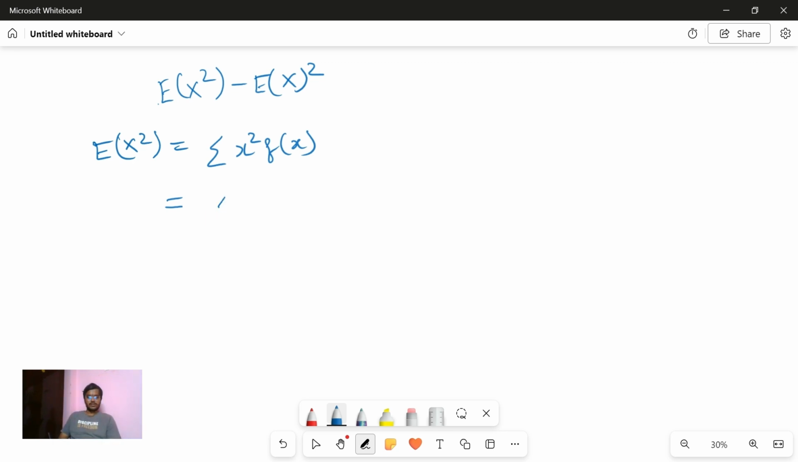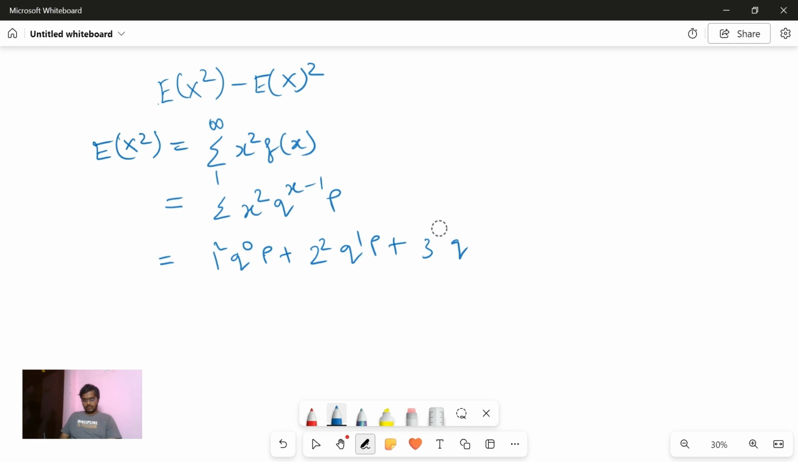Okay, we'll see. So this will be from 1 to infinity. Not writing it again and again. So x square, what is f of x? It will be q power x minus 1 into p. So when you open this, you will get 1 square q power 0 times p plus 2 square q power 1 times p plus 3 square q power 2 times p. Correct. Next term will be 4 square q cube.